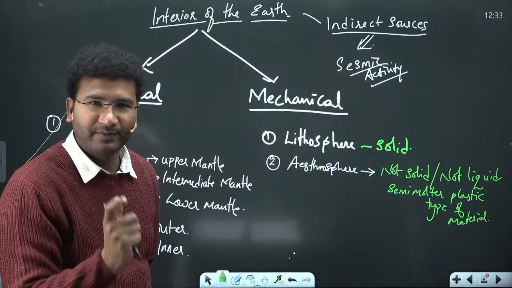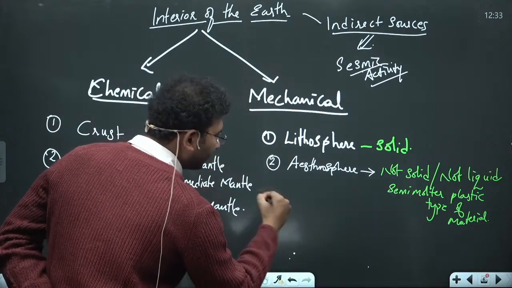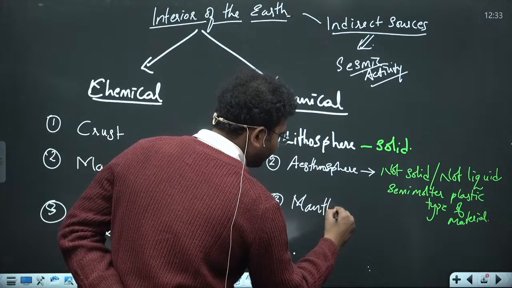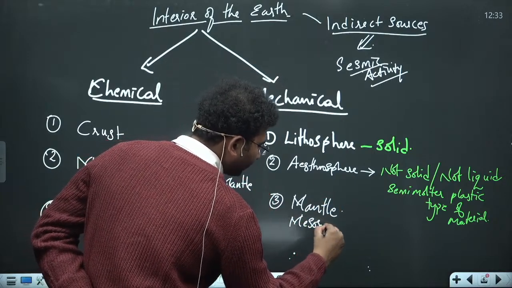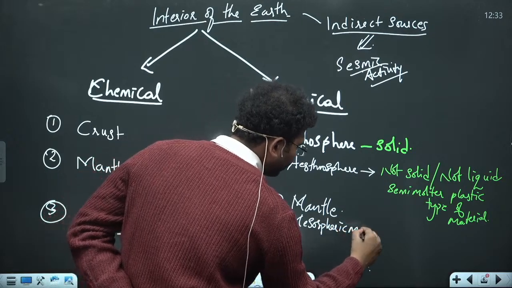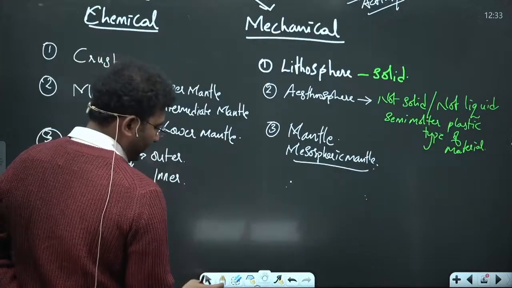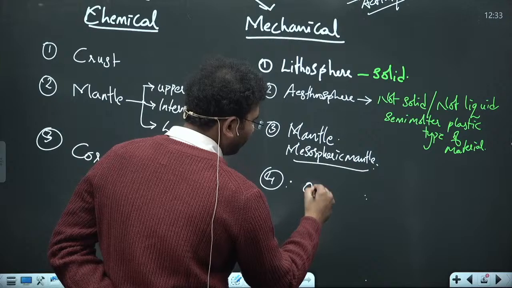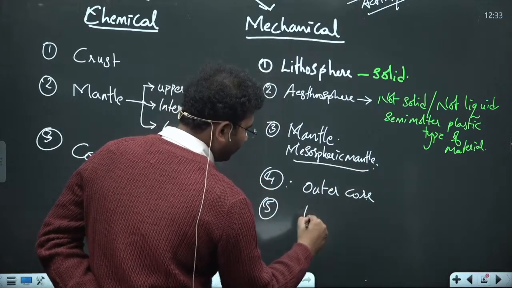Semi-molten plastic type of material. And then you have number 3. इसके बाद आता है mantle. ठीक है, that is nothing but mesospheric mantle. Right, this is the third layer. And then the fourth layer here is outer core and inner core.